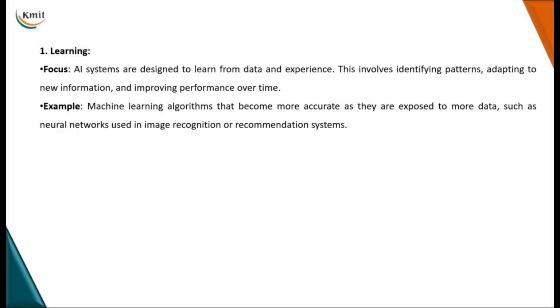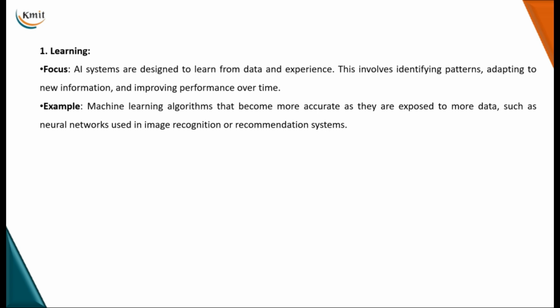Okay, so let us discuss each and every component in detail. First, let us talk about learning. Learning is a key component that improves AI's problem solving and reasoning capabilities over time. There are different learning paradigms. When we talk about machine learning, we have supervised algorithms, unsupervised algorithms, semi-supervised, and reinforcement, which we will discuss more in depth when we proceed further. AI systems are designed to learn from data and experience and provide better performance.